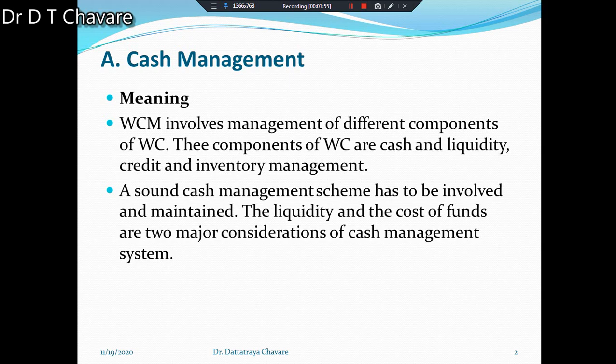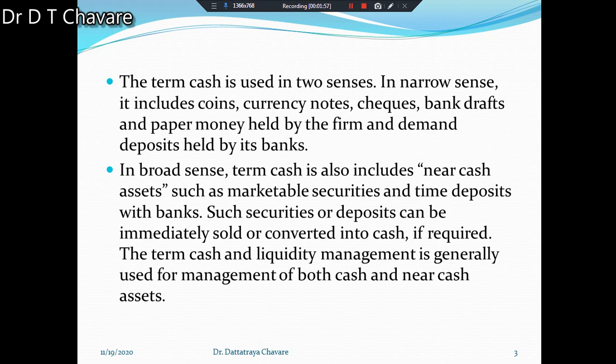The financial controller or manager has to provide adequate cash to all departments of the organization. He has to see that no funds are blocked in idle cash.